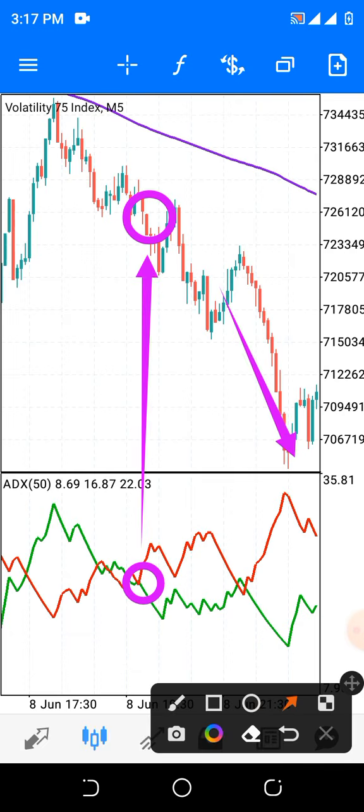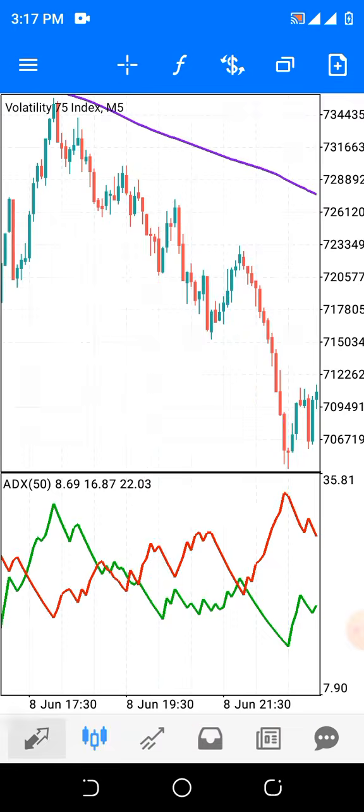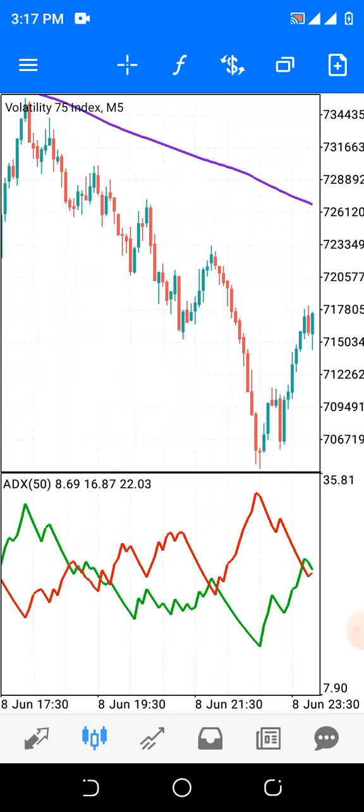Because this is a scalping strategy on the 5 minutes time frame. Once you make a lot of profits according to the amount you want to make, you can close all the trades and wait for the next day. Do you understand?